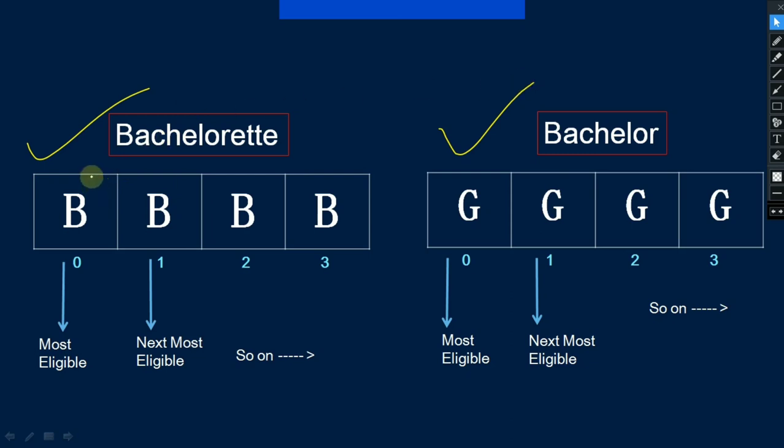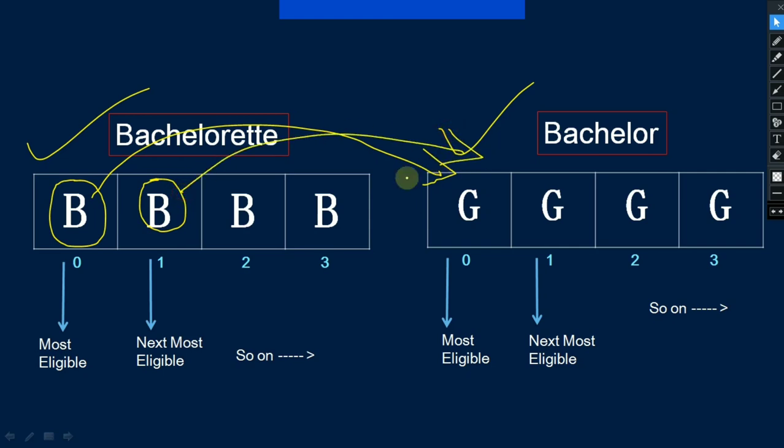Let's suppose the bride who is standing first in the array will be the most eligible bachelorette in this array. So she will first get a chance to choose her groom, then only the next most eligible bachelorette will get a chance to choose her groom, then the third one, that is the next most eligible bachelorette, and so on.